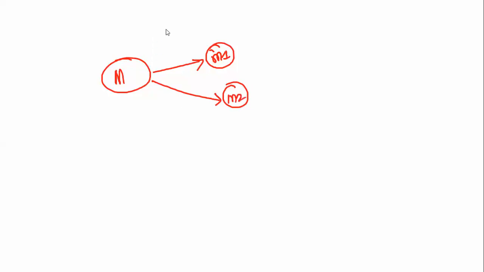To get the maximum force between them, we have to split this such that M1 is equal to M by 2 and M2 is equal to M by 2. This is the maximum force.